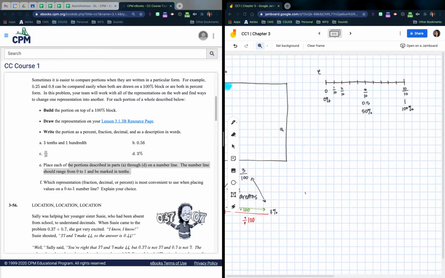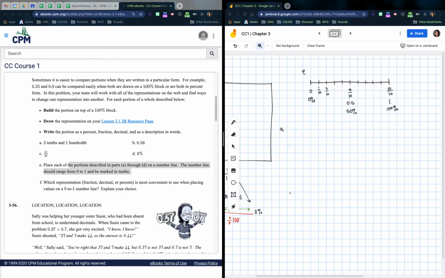So go ahead and place them where you think they should be, and we have to estimate a little bit. Okay, so here we go. 31/100ths is the first one, so I'm going to go ahead and place that right there. This is 31/100ths, for A. The other one that I'm going to do is B, which is 56/100ths. This is a little bit more than half, so I'm going to go a little bit to the right of half. This is B. This is 56/100ths.